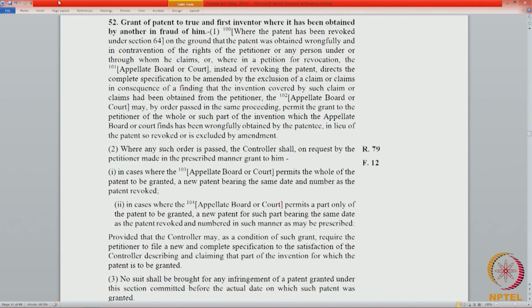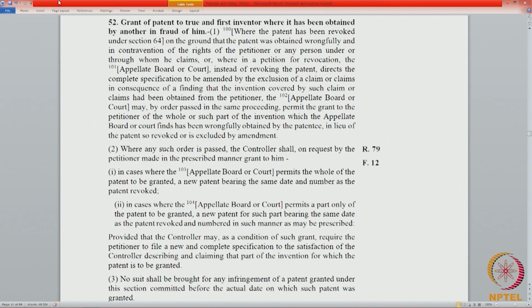The appellate board or the court can permit the grant to the petitioner of the whole or such part of the invention, which means if the whole invention has been wrongfully obtained, the petitioner will become the owner of the whole invention. He will be now made the owner. If only a part of the invention was wrongfully obtained, then the appellate board or the court will order amendment of that patent, remove the claims that were wrongfully obtained and grant them to the petitioner.